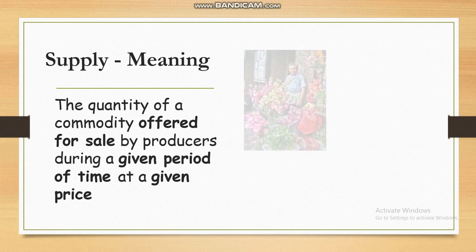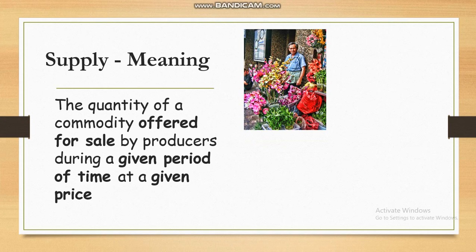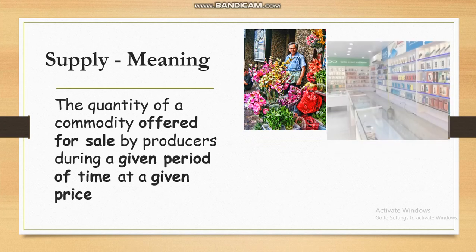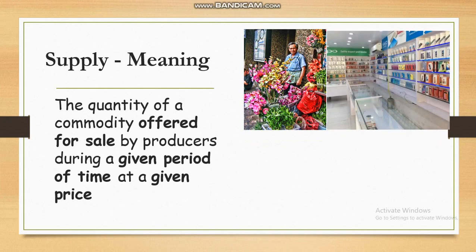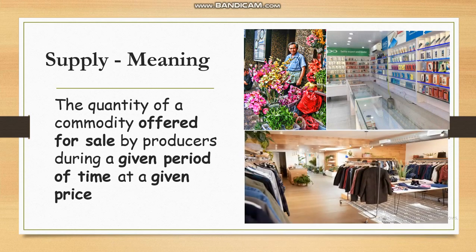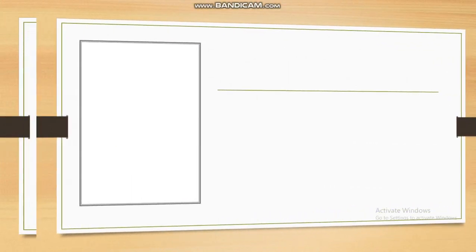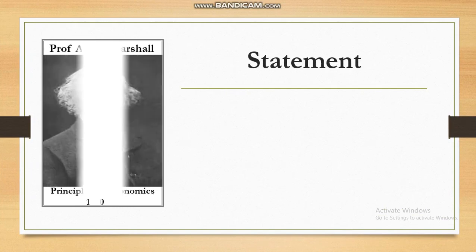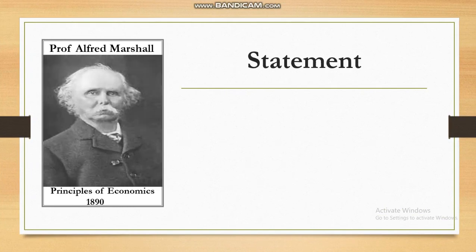For example, flowers offered for sale by a florist, gadgets offered for sale in a gadget store, and garments offered for sale in a store. The law of supply was introduced by Professor Alfred Marshall in his book Principles of Economics in the year 1890. This law explains the functional relationship between price and quantity supplied. We look at this law from a producer's point of view and not from the consumer's point of view.